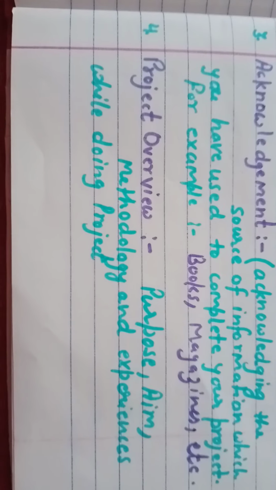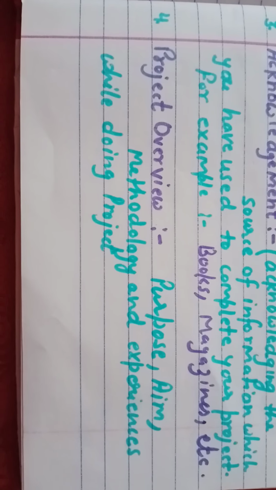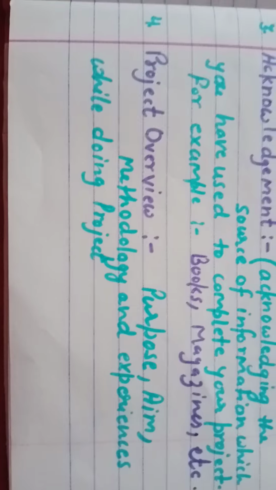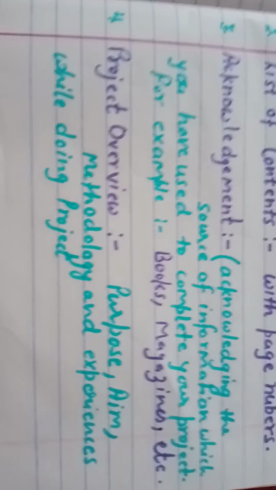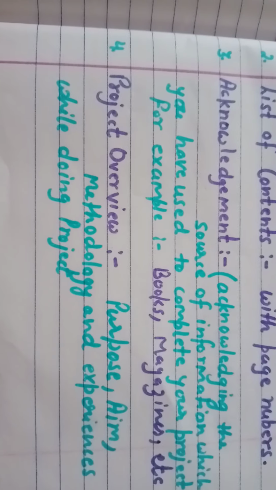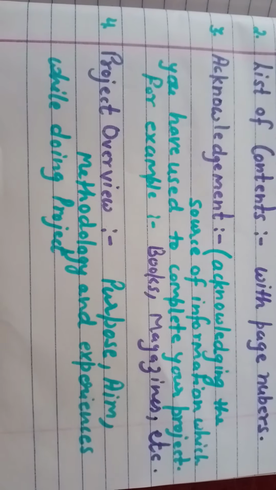Now on the fourth page you will write the project overview. What is the project overview? On the fourth page you will write the purpose or the aim or the method which you used to complete the project. First of all, why you are making this project, what the benefit will be, what you will learn from the project, and then what method you have used.